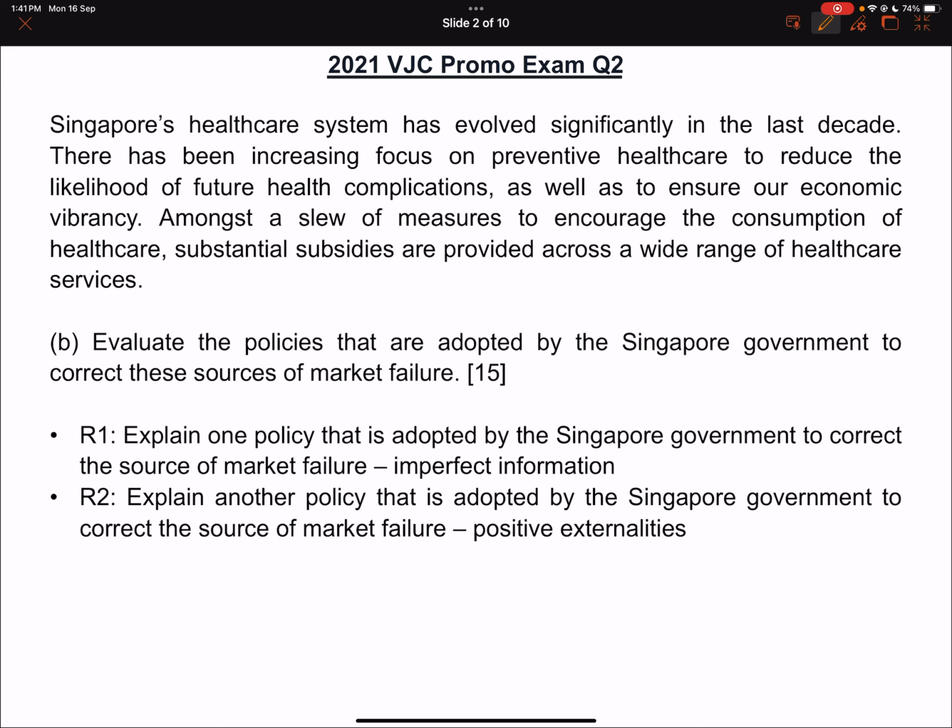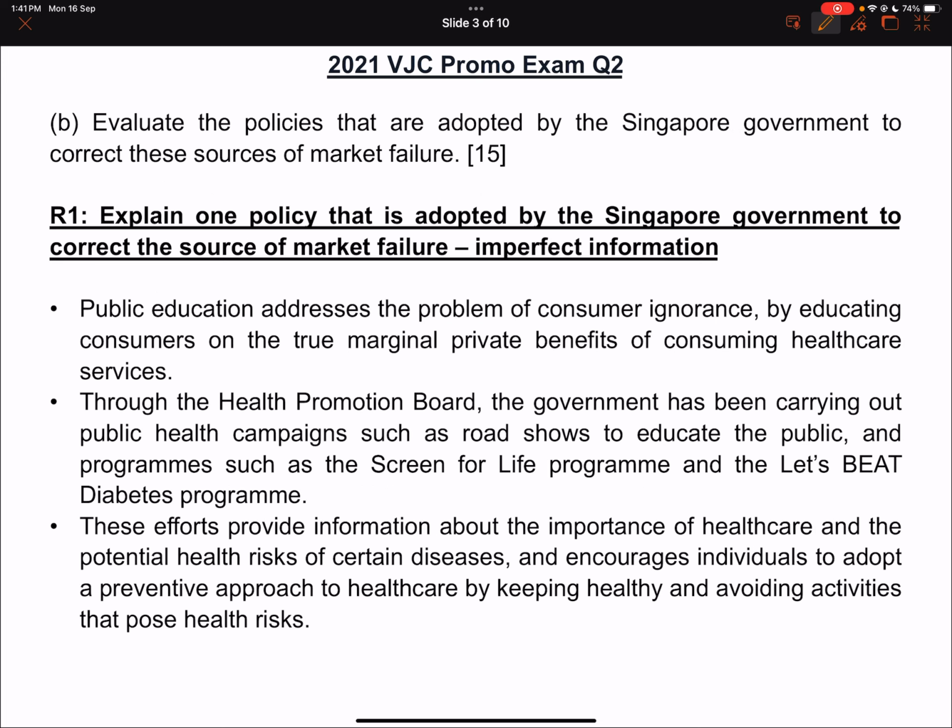So I mentioned this, right? The way you want to explain campaigns, I'm just going to put everything out first. This is campaigns, or public education. If you look at all the answer keys, when they explain campaigns or public education, they always do it like this. They will use their own words first. In other words, you have to be a bit smoky. So for campaigns, you really need to give examples. So here what I'm saying is that there are road shows, and if you know the names of the road shows, you can write it. If you don't know, it's okay.